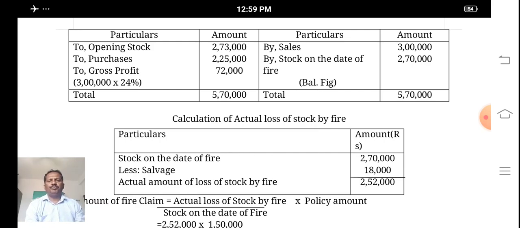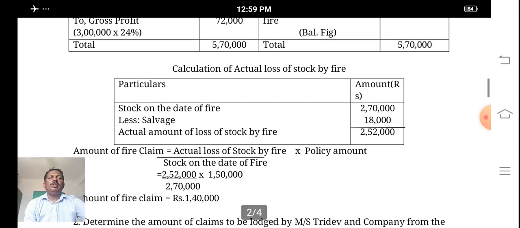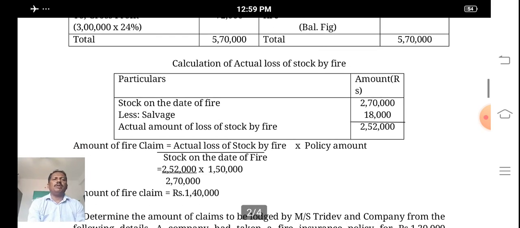Next stage, calculation of actual loss of stock by fire by applying average clause formula. What is the stock on the date of fire? 2,70,000, and if any salvage is given in the problem, that is 18,000. 2,70,000 minus 18,000, we got 2,52,000 is the actual amount of loss of stock by fire.